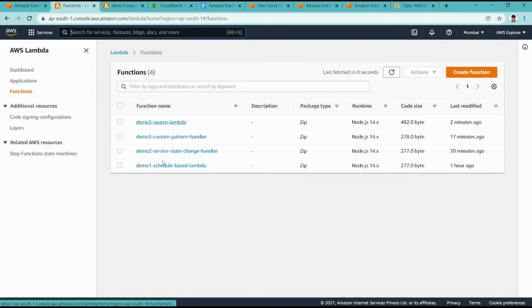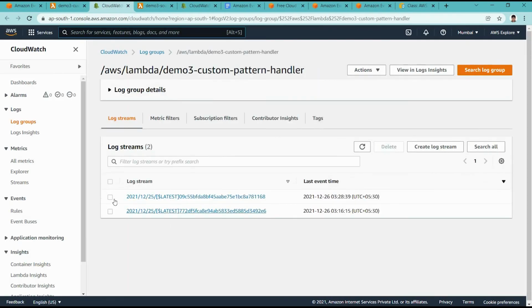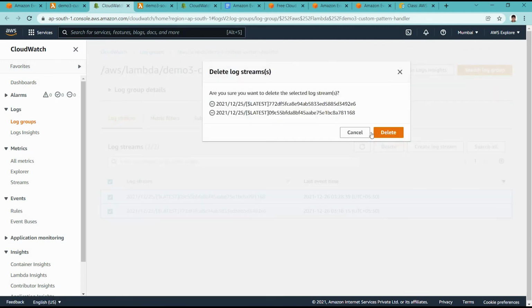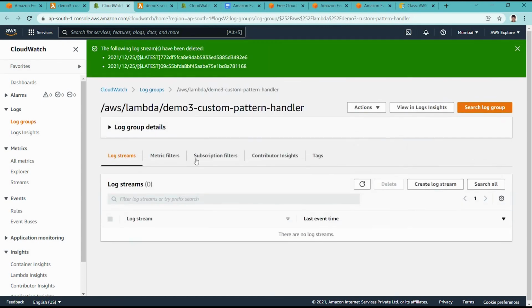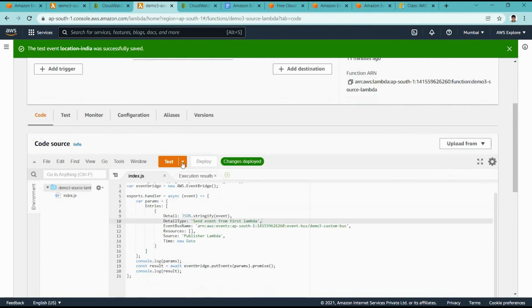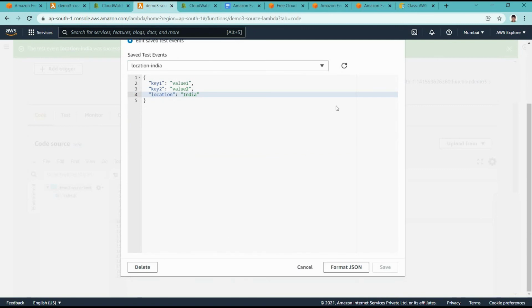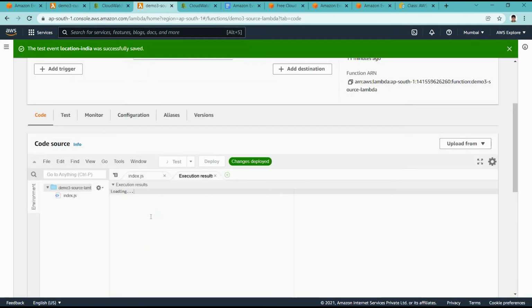So here we have the targeted lambda, demo 3 custom pattern handler. We can go to monitor, CloudWatch logs for this. Here now we have this entry. Let us remove this and try again, so we get an idea whether it is called or not. Let me refresh it, and I'm going back to our source lambda and running that test again. The location is India here, so I'm running this same test again.